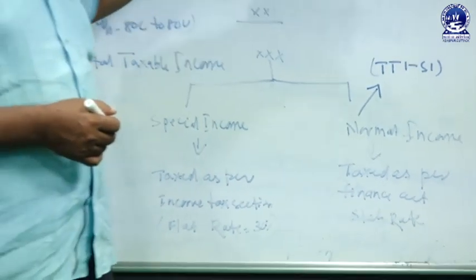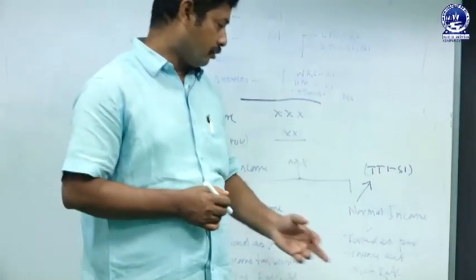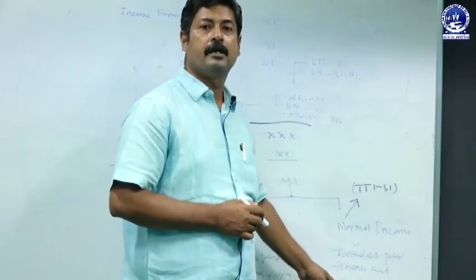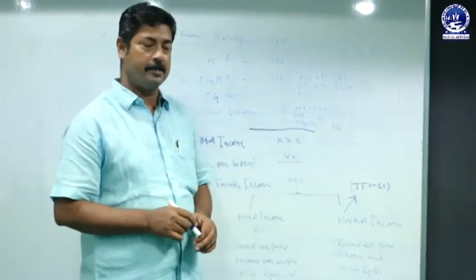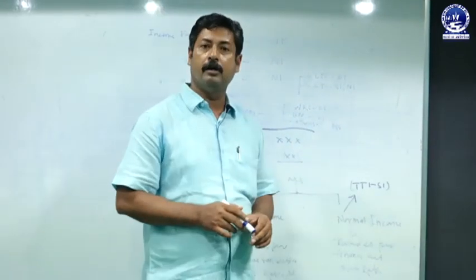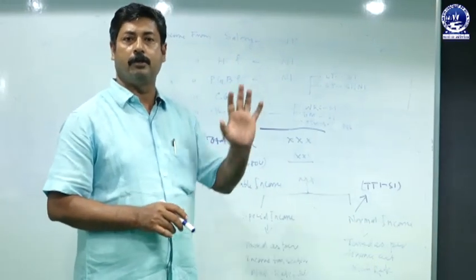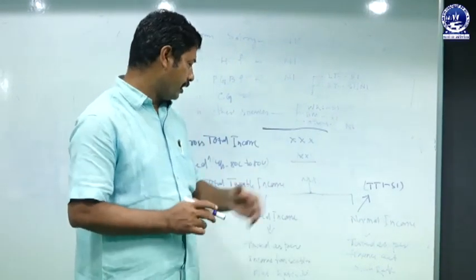The central government decides the tax rate. So, that tax rate is to be known as slab rate. So, according to different slab rates, the tax is to be levied on the income. Tax is to be calculated on the normal income.